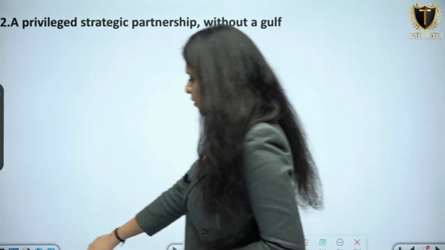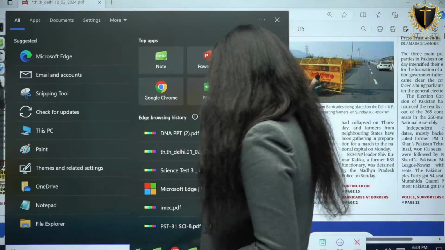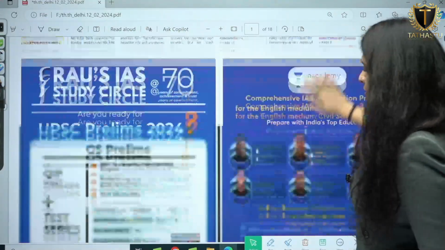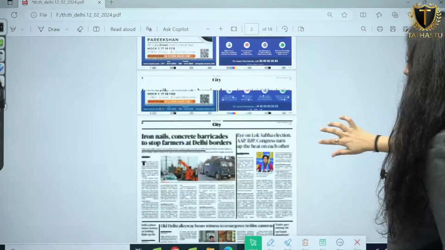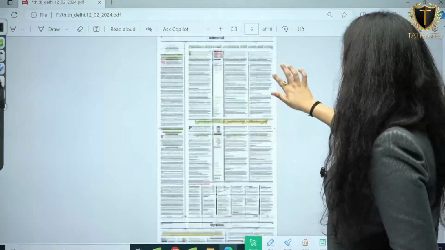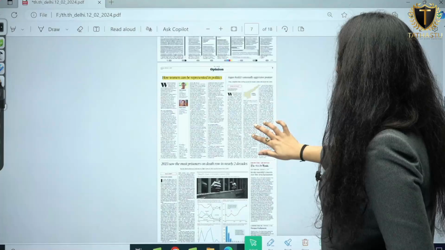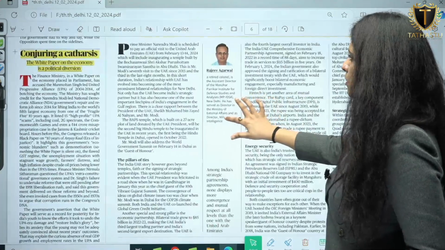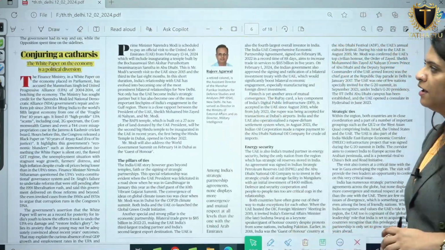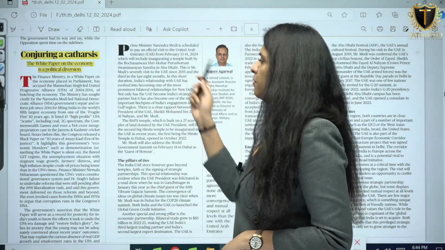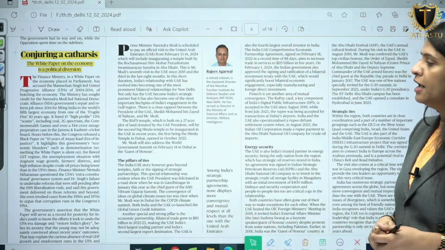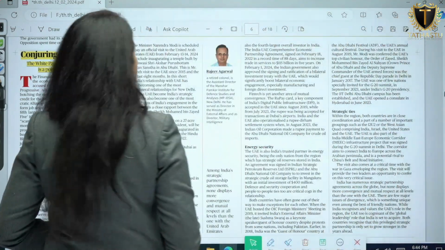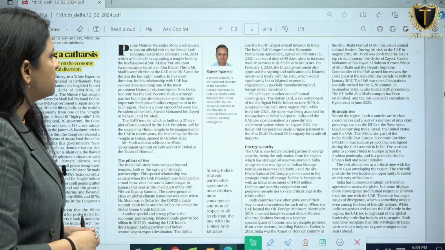This is about the India-UAE relationship on the editorial page. Directly let's go to the editorial page. Recently, the Prime Minister is scheduled to pay an official visit to UAE from February 13-14, 2024, which will include inaugurating a temple built by Bochasanwasi Shri Akshar Purushottam Swaminarayan Sanstha in Abu Dhabi.